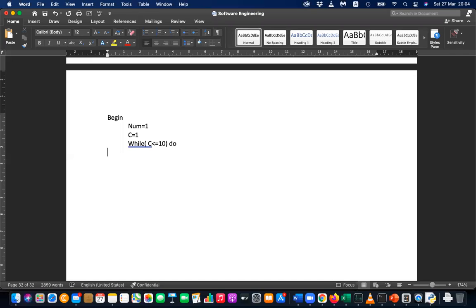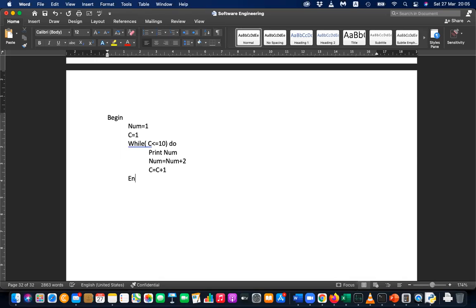Do what you should do while c is less than or equal to 10. Repeat until c is no longer less than 10. What you have to do is print the num, and you have to do num equals num plus 2, and then increase c equals c plus 1. So while this is less than, after finishing that, when c is greater than 10,